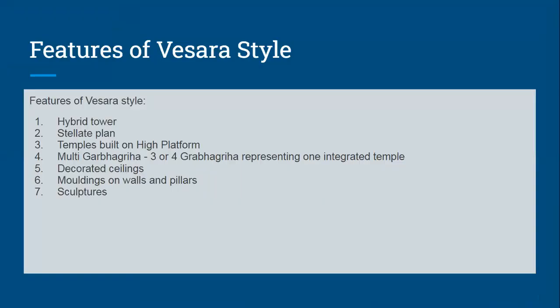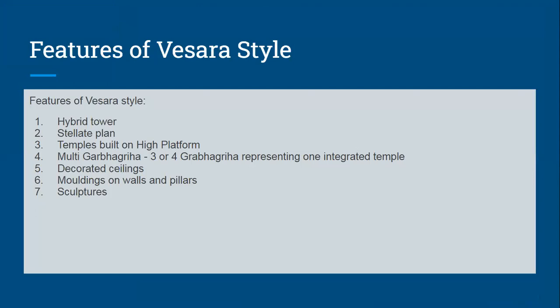Then the stellate plan. It's a plan of temple architecture where the temple complex is in the form of a star. Then temples are usually built on a raised platform. Now a few of the features are carried forward from the existing ones, and a few are newly added. In the stellate plan, in all the temples we saw before, Dravida and Nagara, we have not seen a stellate plan of temple architecture.